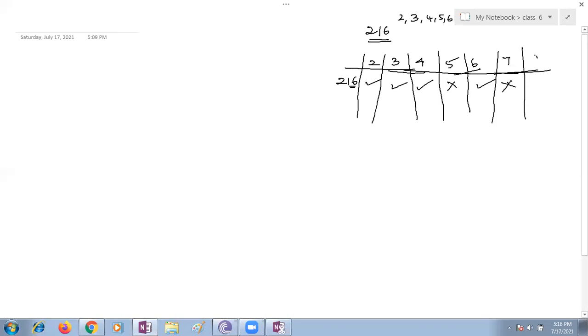Next, go to the 8. Yes, Lohini, can you tell whether the given number 216 is divisible by 8 or not? Yes or no? Can you please tell whether the given number is divisible by 8 or not? Okay, I didn't get an answer from Lohini. Yadath, can you give your answer?